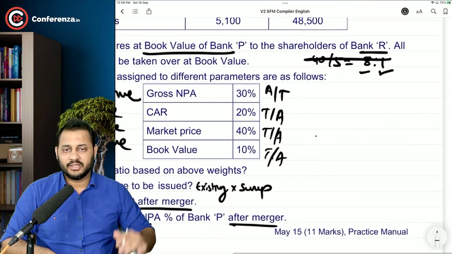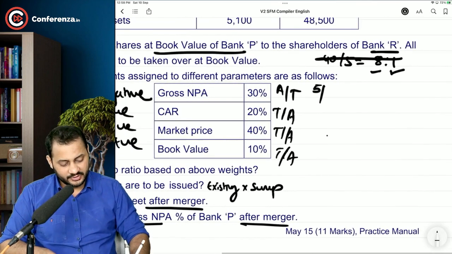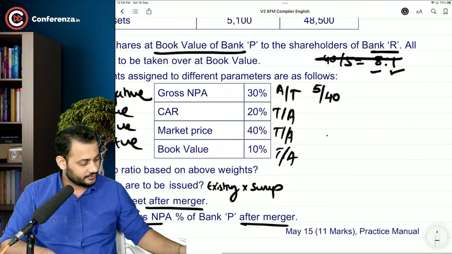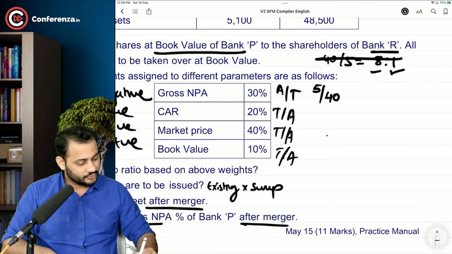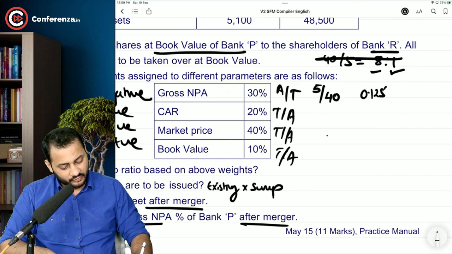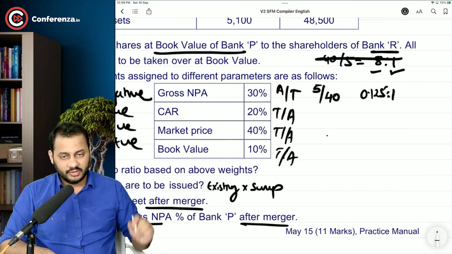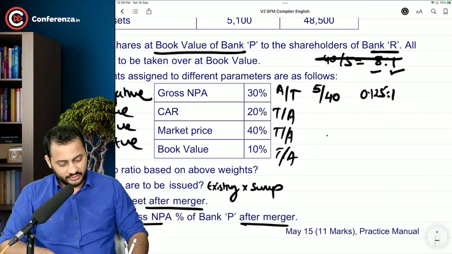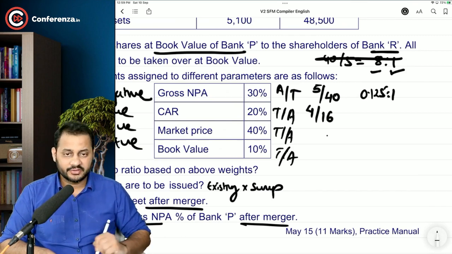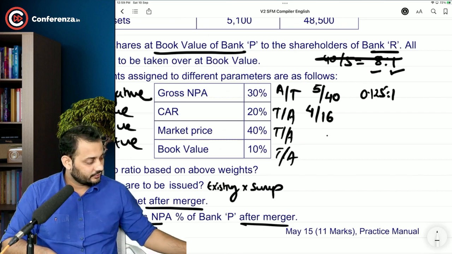What is the gross NPA? Acquirer's NPA is 5%, target's NPA is 40%. So 5 by 40 comes to 0.125:1. What is the capital adequacy ratio? Target's capital adequacy ratio is 4% and the acquirer's capital adequacy ratio is 16%.